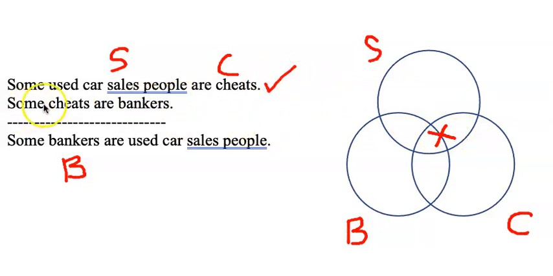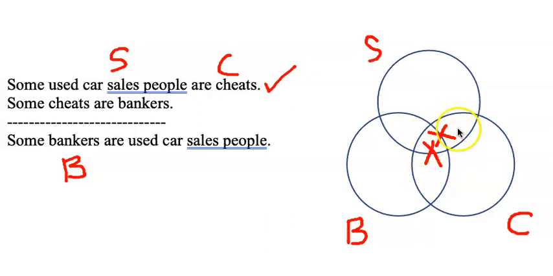Premise 2, some C are B. Okay, so here we've got C, here we've got B. It's the same thing. We have to put something in here as it exists, but we're neutral about whether or not it's S. So we're going to put it here. Okay, we're going to put it on the line.